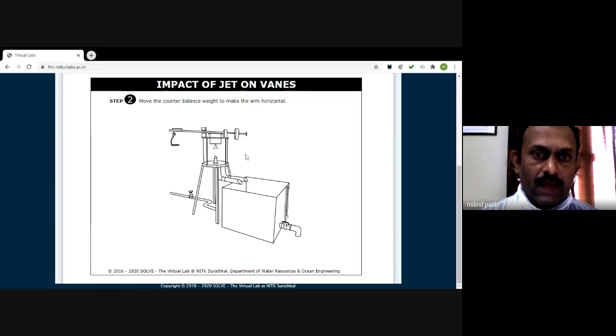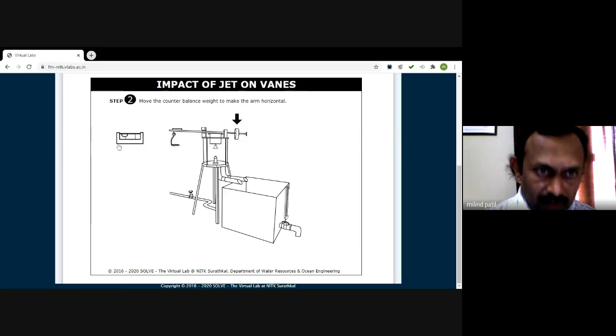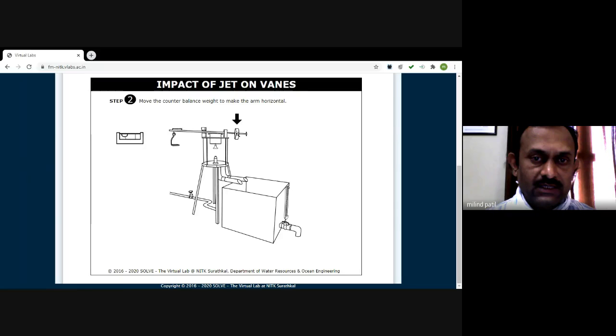Now move the counterbalance. What we have to do is align your spirit level. The spirit level must be aligned at the center. To align it, adjust this counterbalance by moving it either in the right direction or the left direction. Once you adjust it, see the level is aligned now and it is perfectly horizontal. So now this is in a balanced position.